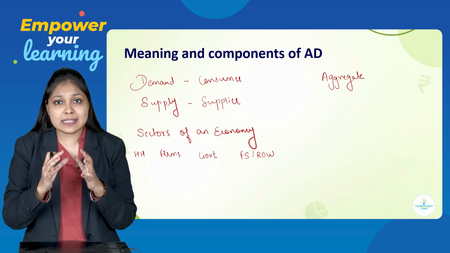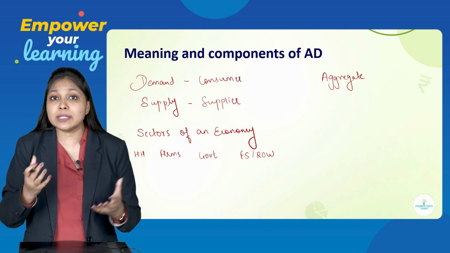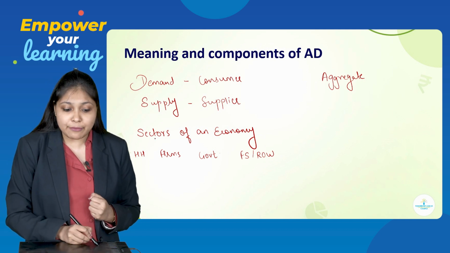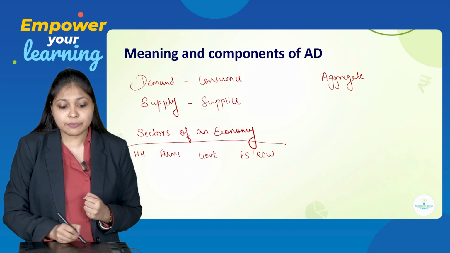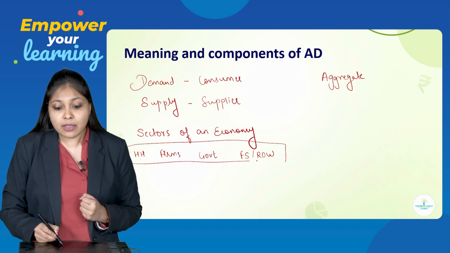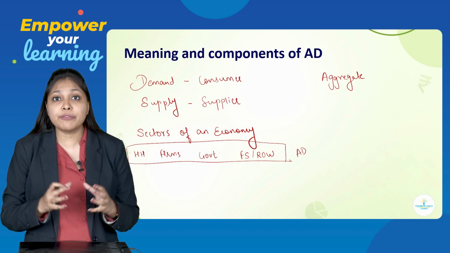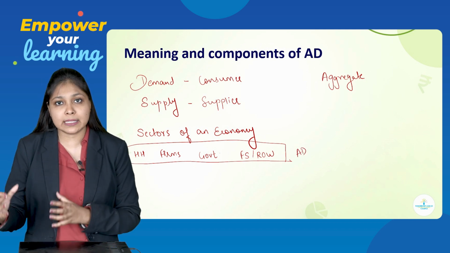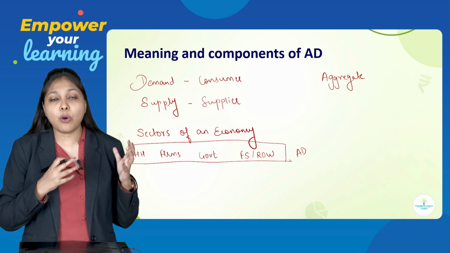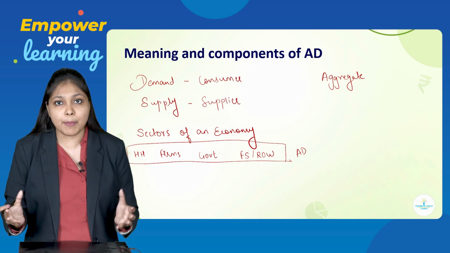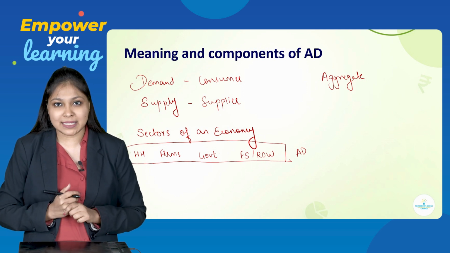Now, every sector of the economy is going to demand something, right? Exactly. So, the demand of every sector for goods and services, when we sum it up, the demand of all the 4 sectors of an economy, we call it aggregate demand. This is what aggregate demand is.